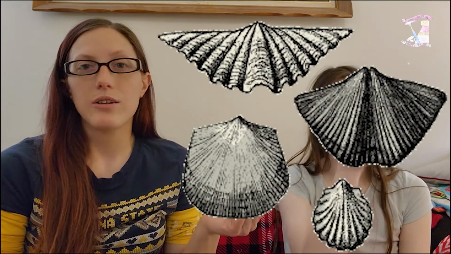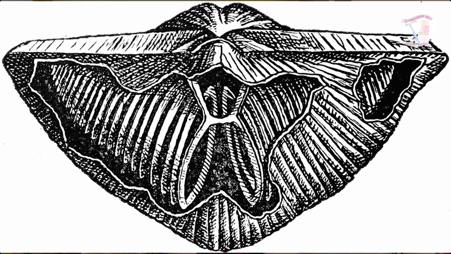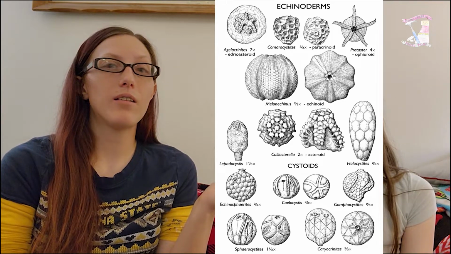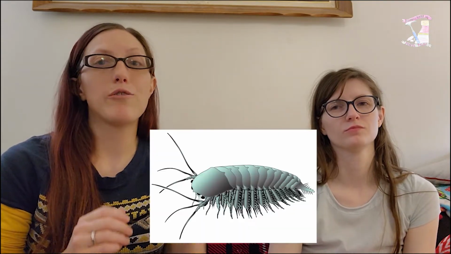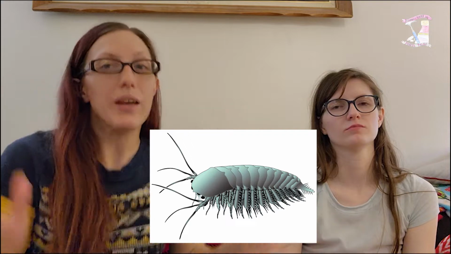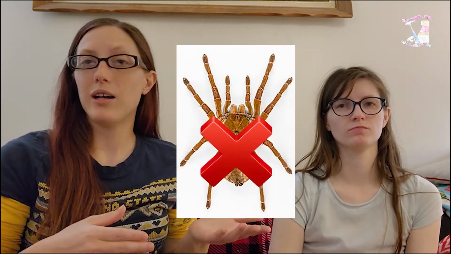So those groups were Brachiopoda, a type of shelled animal, kind of similar to clams, built a little different. We have Echinodermata, which are things like starfish. There are no starfish in the Cambrian, but their ancestors show up then. Then we have Arthropoda, which is probably our biggest group out there. That's all of our insects and bugs and arachnids and things like that. Now, there were no insects yet. Our arthropods were represented by trilobites, which are super cool.